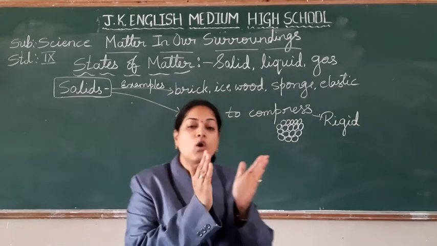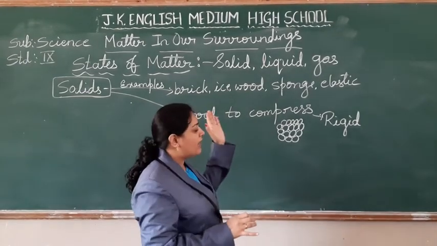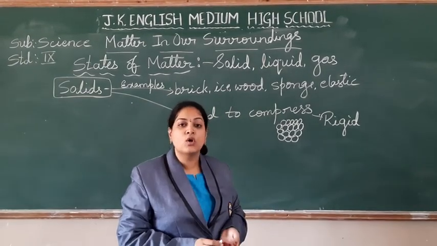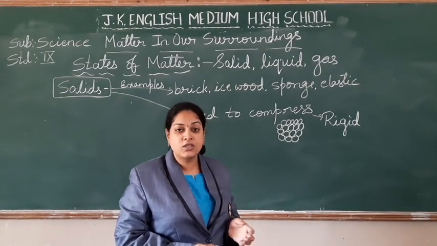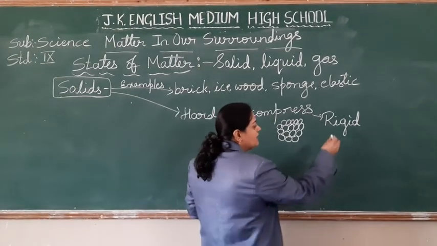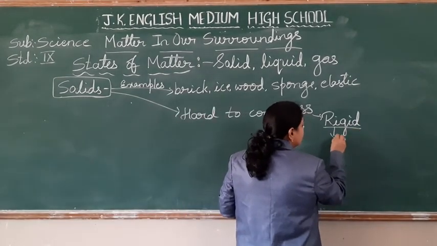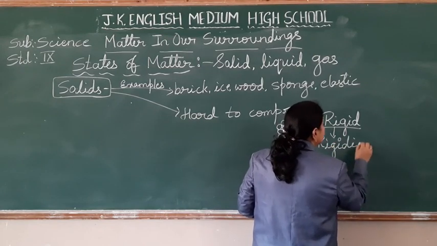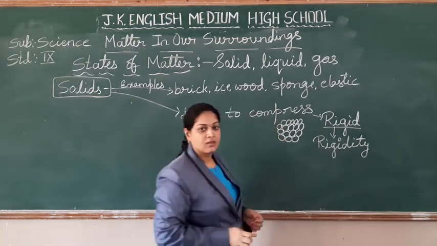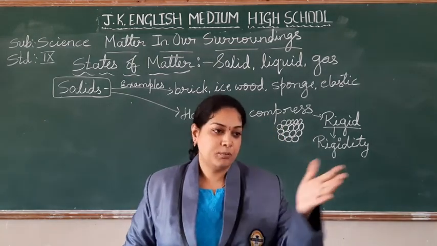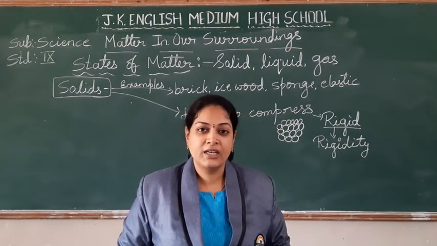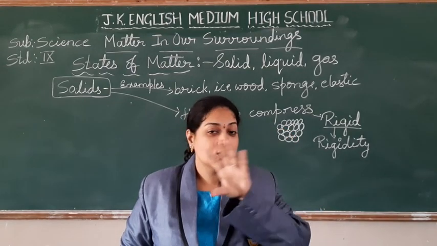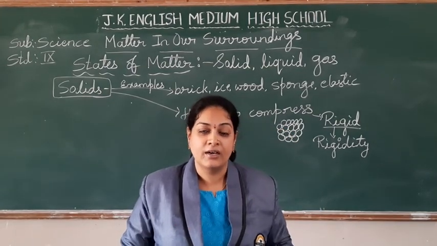The particles are compactly arranged, so even by applying external force, you cannot change the shape. That is called rigid, and this property we call rigidity. We used to say that person is so rigid. What is the meaning? After telling him so many things, there is no change in his behavior, right?